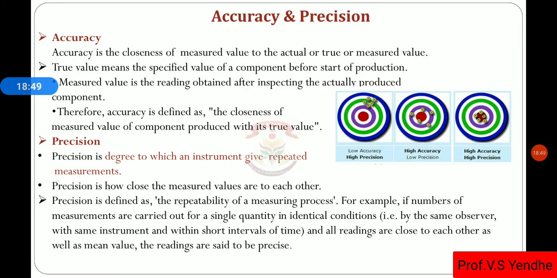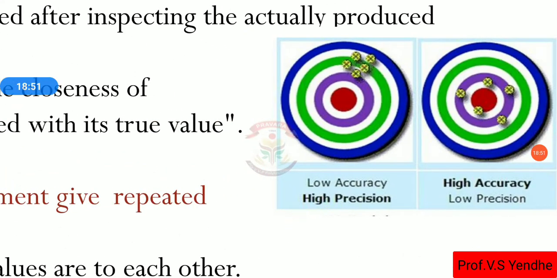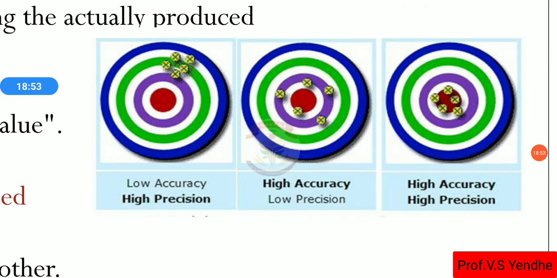Okay, for that we will see this diagram. What is shown in that diagram? The red circle at the center is our target. That means that is the true value. Whatever points or markings are shown on the diagram are the measured values.